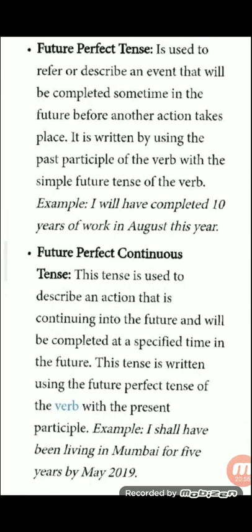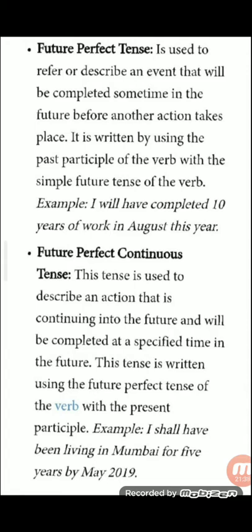Another one is future perfect tense. What will we use? Have. We have to use will के साथ. And verb will be in the past tense. It is used to refer or describe an event that will be completed sometime in future. बहुत नज़दीक में complete होगा. Before any other action takes place. It is written by using past participle. Past tense आएगा, ed suffix में लगेगा. With simple future tense, example, I will have completed 10 years of work in August this year.